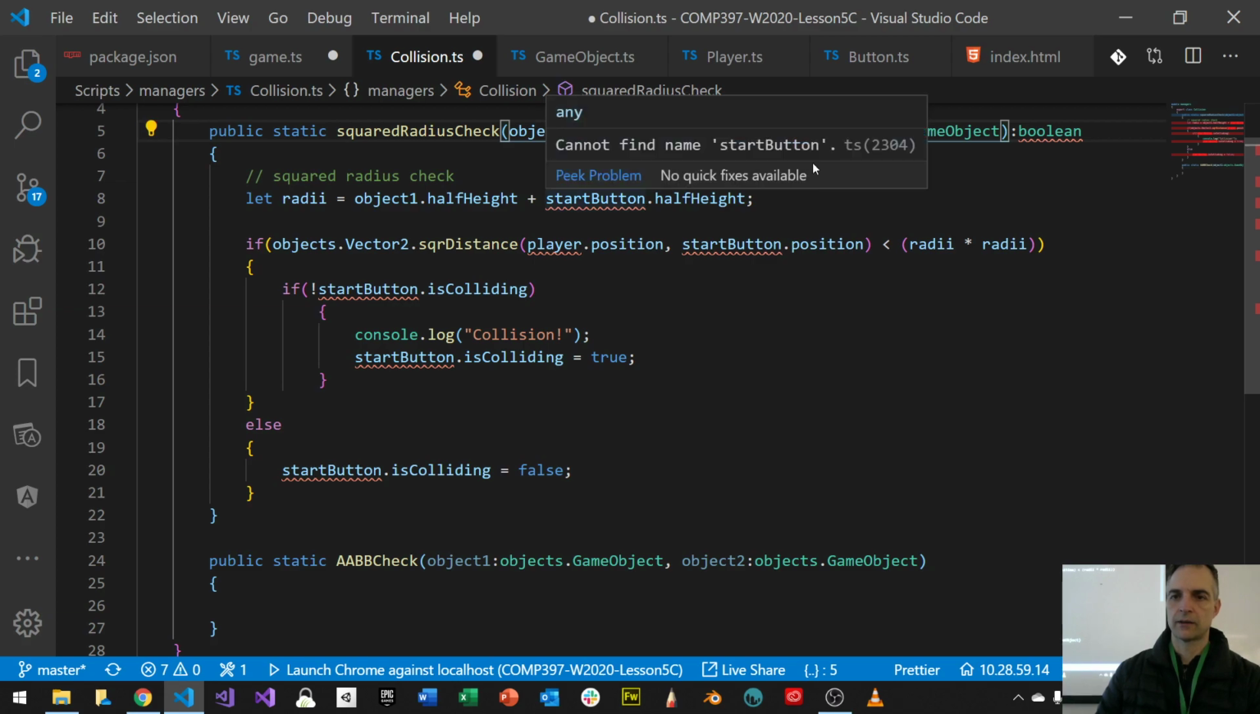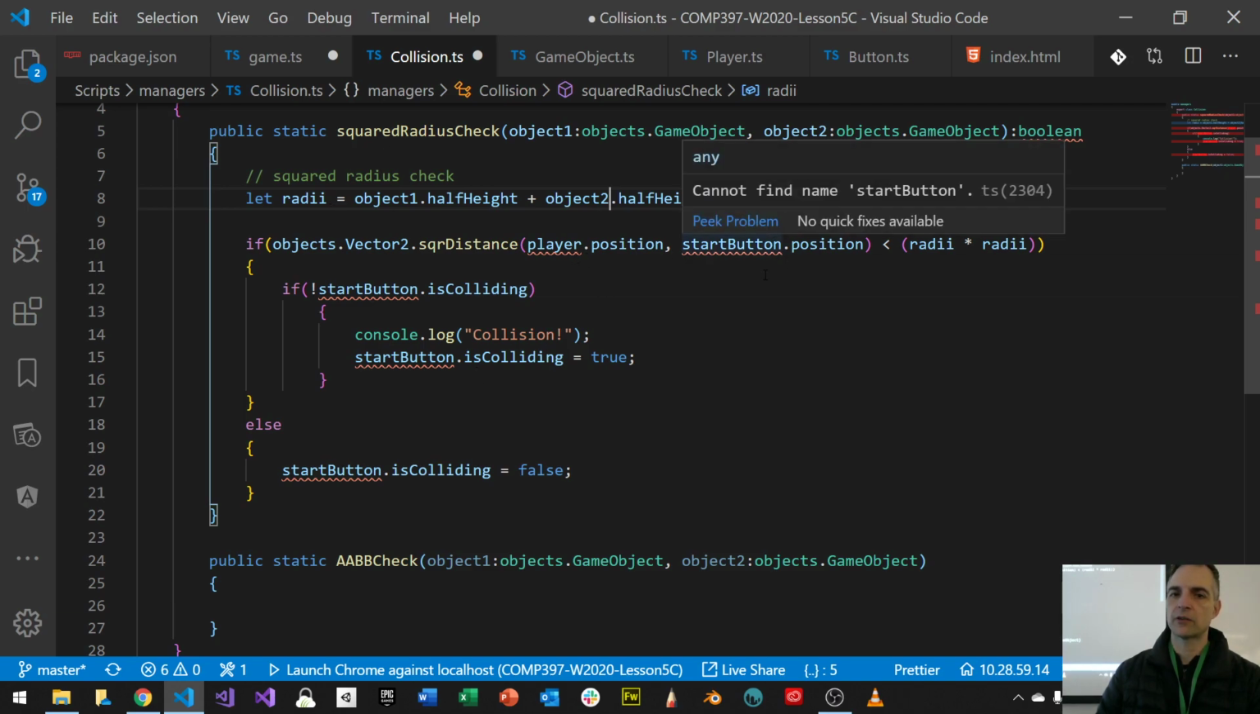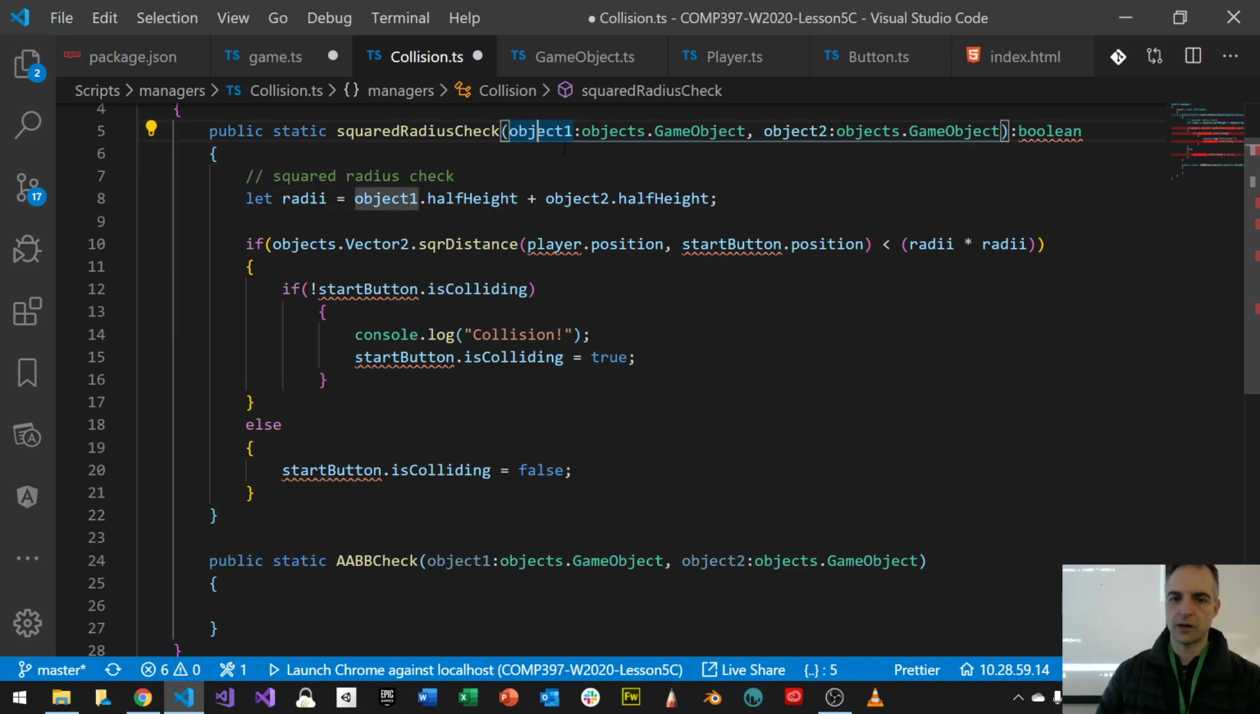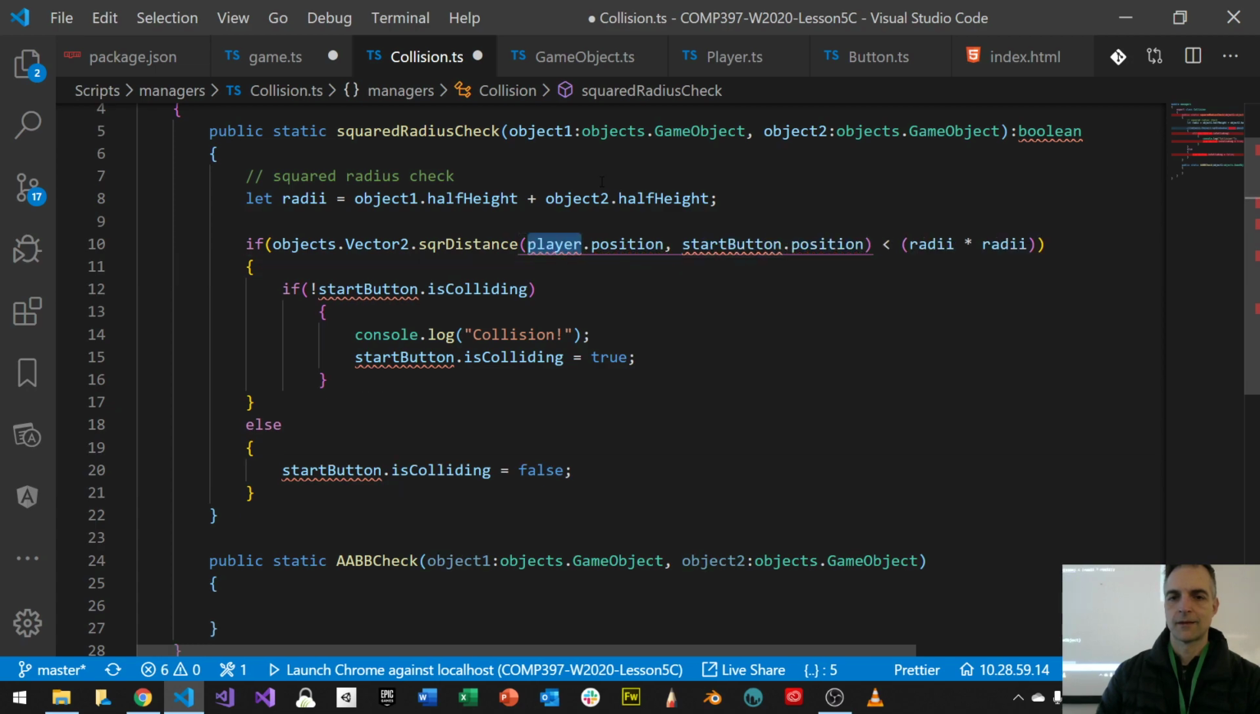Right? And object 2 half height. That's what that is, that's the radii. All right. Player position and start button position. Well, that's just object 1 dot position and object 2 dot position. Okay, so I'm checking to see if the squared distance between object 1 and object 2 is less than the radii squared.